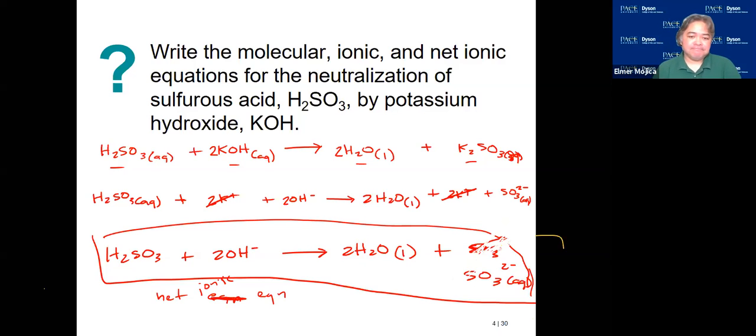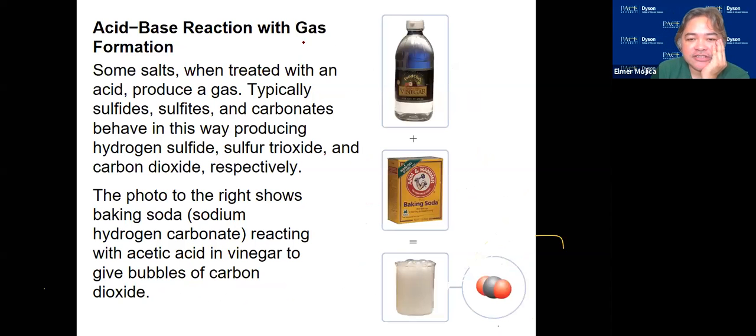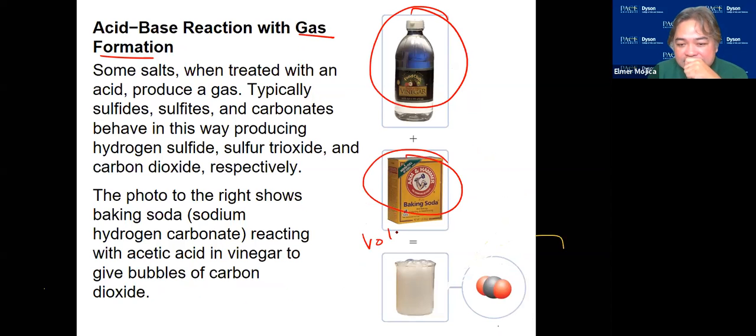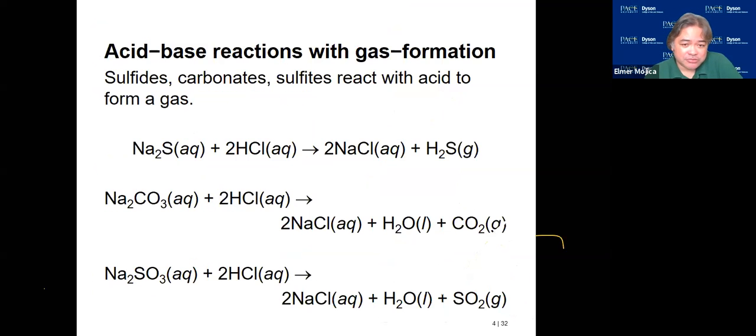Okay. So the last special reaction of an acid-base is the one with the so-called gas formation. If you have vinegar reacting with baking soda, you have the classic volcanic eruption because you produce CO2 as one of the products. So if you look at this specific acid-base reaction with the formation of gas, usually it's the one that contains the sulfide, the carbonate, and the sulfite.